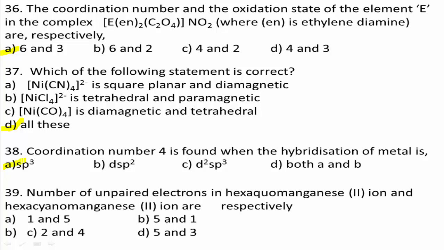Yes, the correct answer for this question is 5 and 1, which means option B is the right answer, because in both cases manganese Mn is in the +2 oxidation state. In [Mn(H2O)6]2+, water is a weak field ligand. Therefore, the electron arrangement